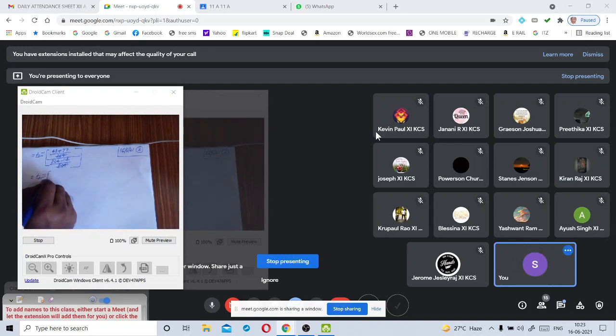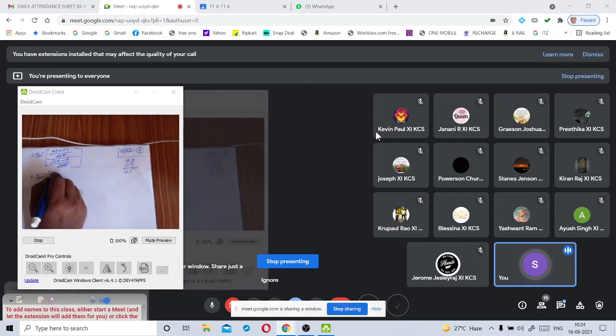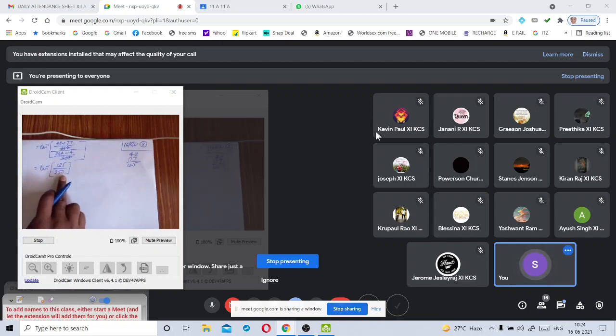Tan inverse of 48 plus 77. What will you get here? 125 by, what will you get in the denominator? 250. 264 minus 14. Now let us simplify. Let us write this fraction in its simplest form. 125 1 times, 125 2 times. Yes or no? Yes, sir. Then finally what will you get here? Tan inverse of 1 by 2.